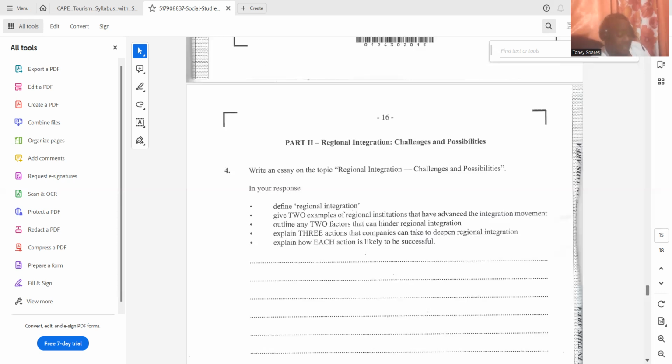There's also CDEMA, which is the Caribbean Disaster Emergency Management Agency, that has advanced integration. So it's a regional disaster response agency. Good. There is media, CMC, the Caribbean Media Corporation. Good.